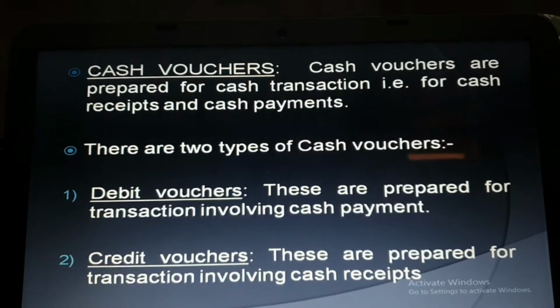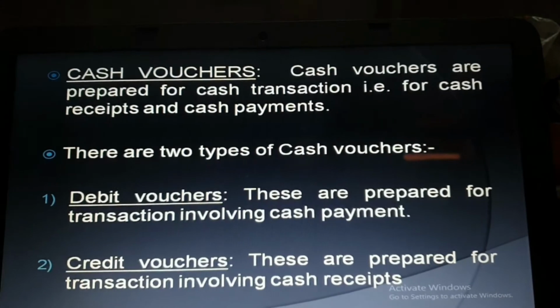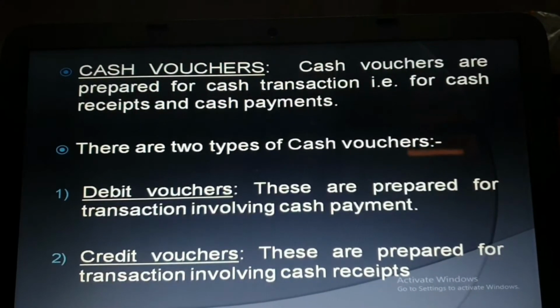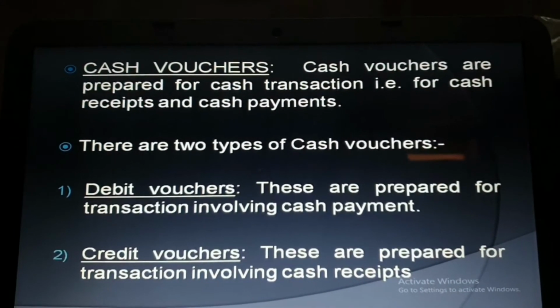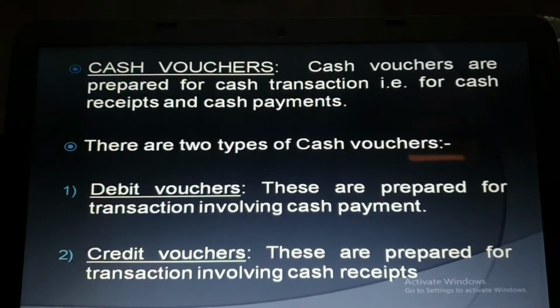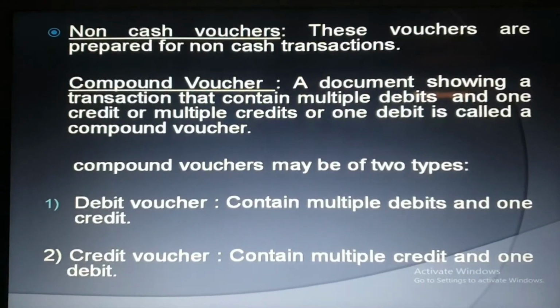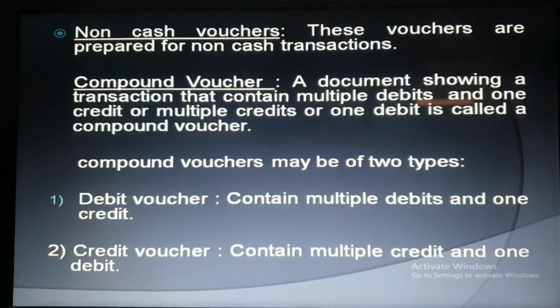Debit vouchers are prepared for transactions involving cash payment. So whenever the firm is doing any cash payment, then they have to prepare a debit voucher and it is a part of cash voucher. And credit vouchers are prepared for transactions involving cash receipt. Now second is non-cash voucher. These vouchers are prepared for non-cash transactions.